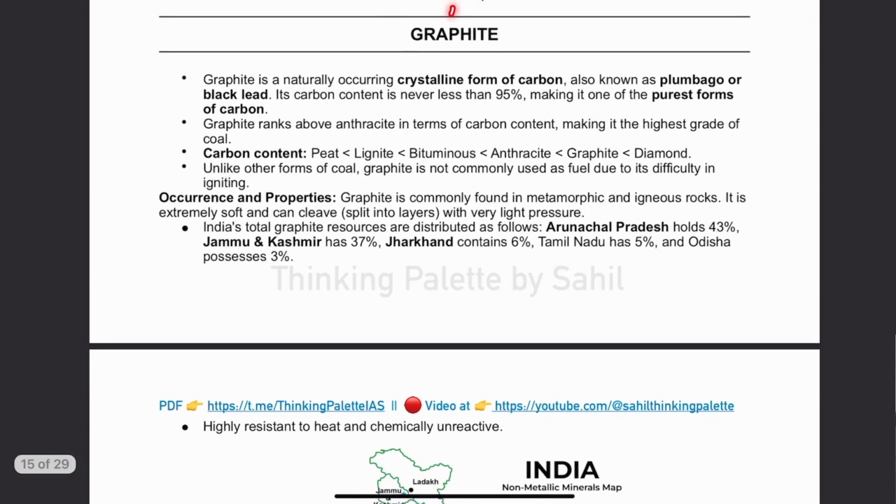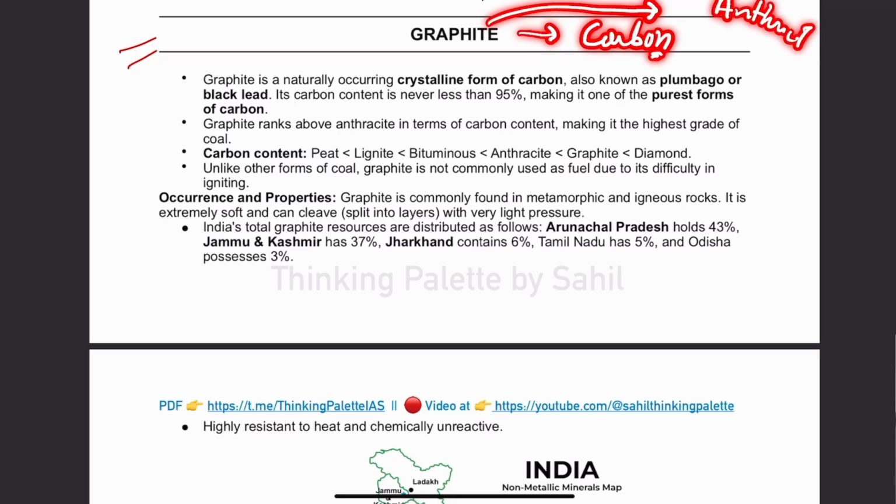Then next we have graphite. Now, when we talk about graphite, guys, graphite holds a lot of applications. Number one, the first thing that you should know is that graphite is the purest form of carbon. Even graphite has higher carbon content compared with anthracite. If you remember, we have discussed anthracite has carbon purity of up to 90%. So even more than anthracite, carbon content is contained in graphite.